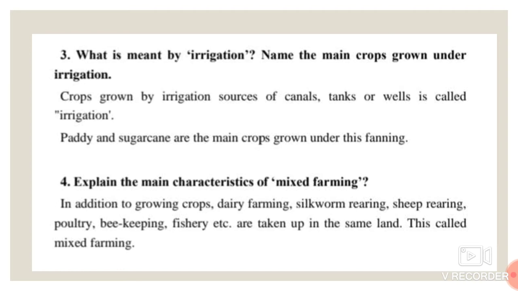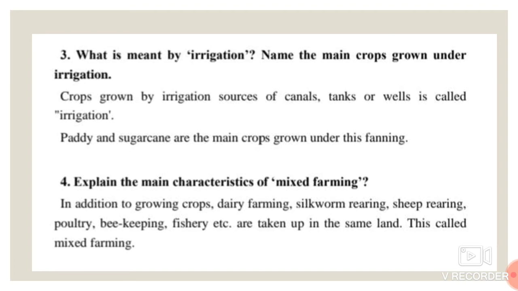Next one, explain the main characteristics of mixed farming. Here, the main characteristics of mixed farming are: in addition to growing crops, dairy farming, silkworm rearing, sheep rearing, poultry, beekeeping, fishery, etc. are taken up on the same land. This is called mixed farming.